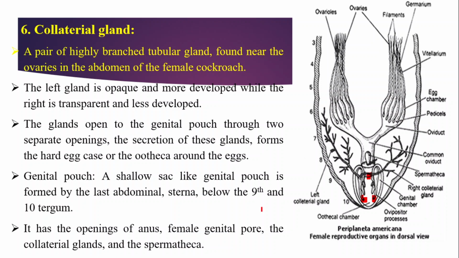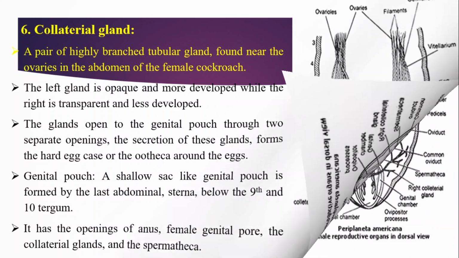Four openings are seen in the genital pouch. Which four are those? The anus, the female genital pore, the spermatheca opening, and this is the fourth one here, the collateral gland opening. So all these four openings are seen in the genital pouch.